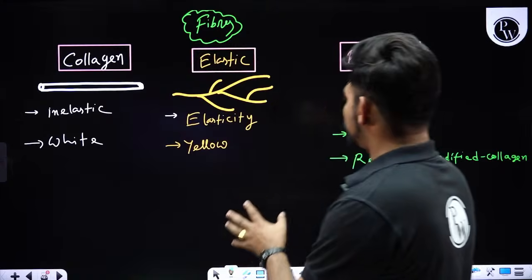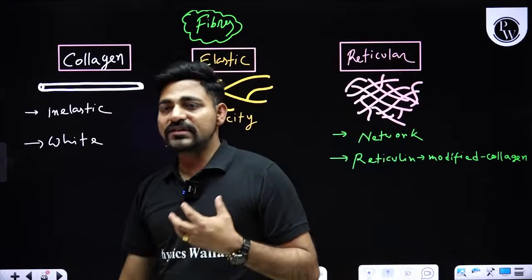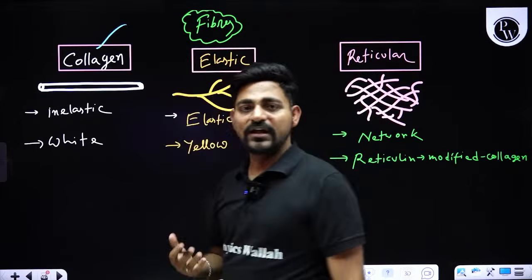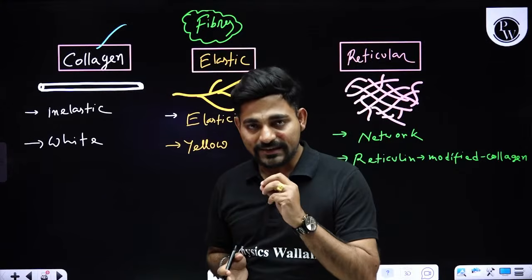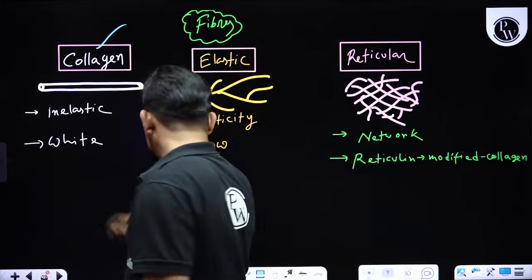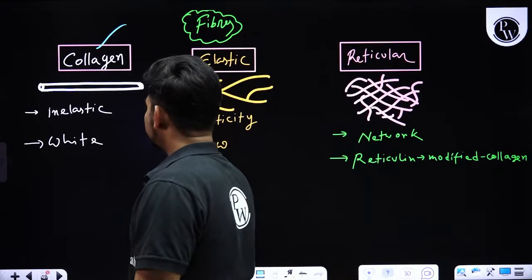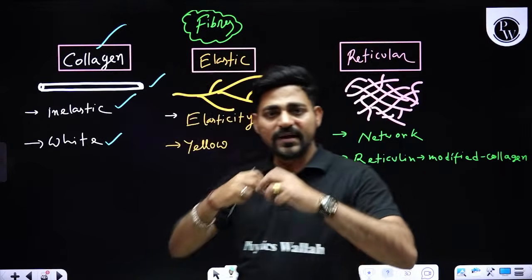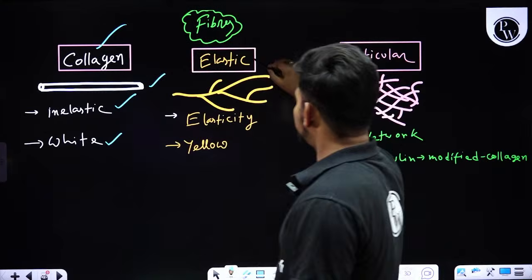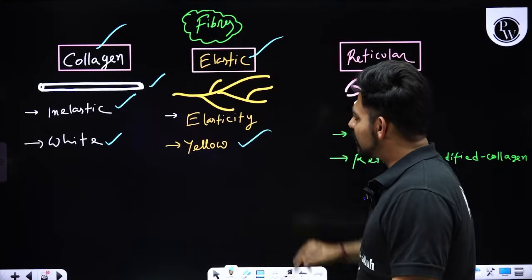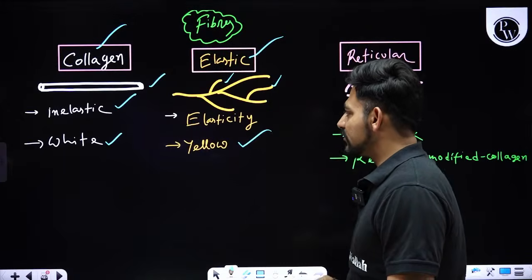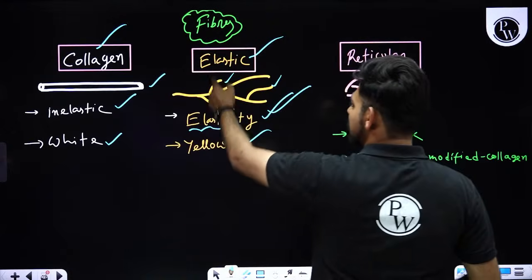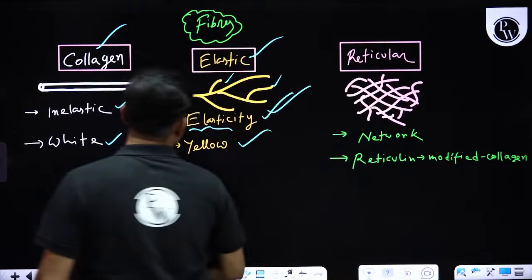Now three kinds of fibers are exhibited here. So the most abundant fibers present in our body, that is collagen fiber, made up of collagen protein, the most abundant protein found in animal kingdom. Now, as you can see here, this is unbranched, white colored, and inelastic fiber. Like a rubber band, you cannot stretch it. But when you talk about elastic fiber, they are yellow in color, they have branches, so branched yellow colored fiber and with elasticity. That's why they got this name elastic fiber, and they are made up of elastin protein.